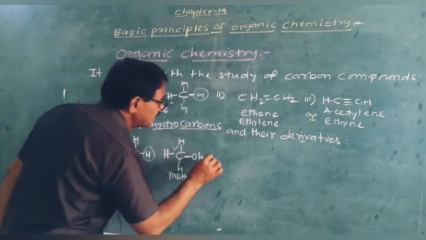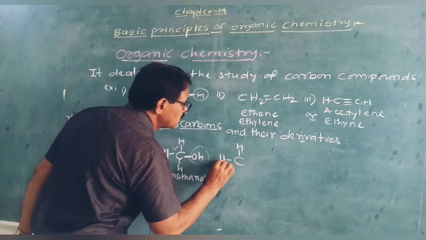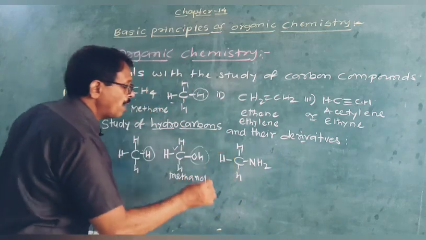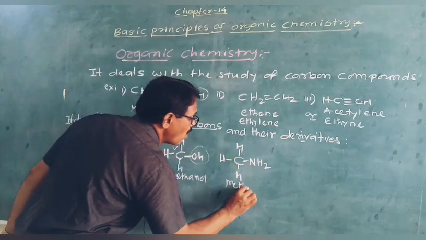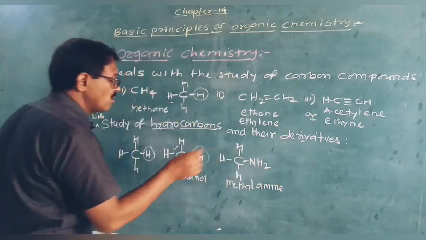Instead of this OH, we can take here CH3NH2, methyl amine. It is methanamine, or it is methyl amine. Methyl alcohol, methylamine.